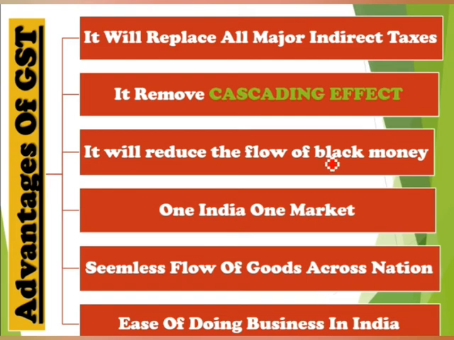It will reduce the flow of black money. Okay, black money is the money on which the tax is not paid to the government. Indirect taxes are more able to furnish underreporting of incomes. GST is a single tax on supply of goods and services right from manufacturer to the customer. Once it came into force, it should help to avoid or reduce black money transactions also.